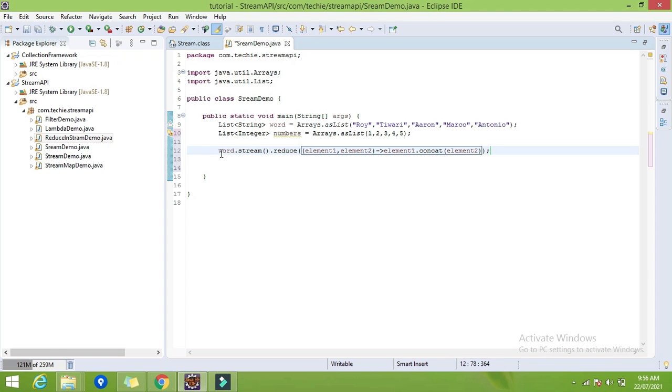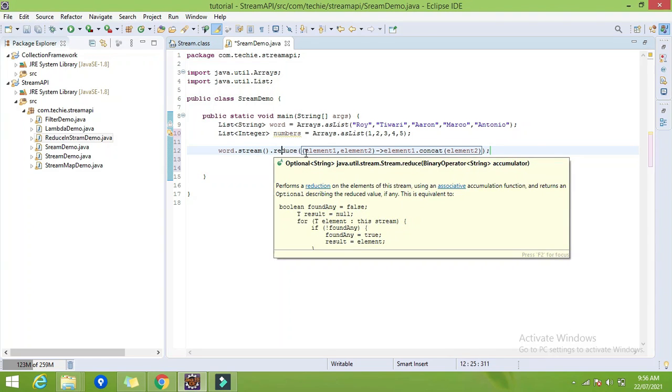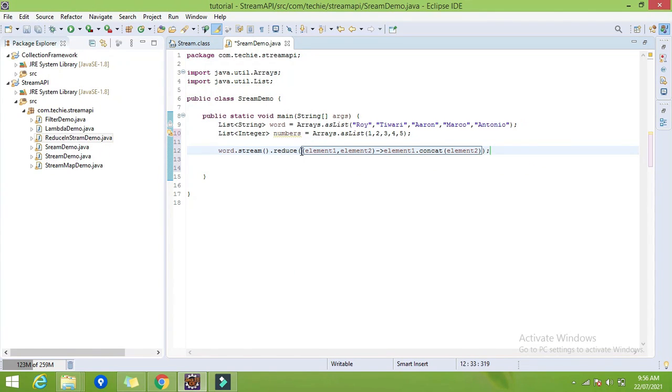So that's it. So it will return. First I will explain how it works. In the reduce function, we have one function as a parameter. This function is a binary function, so that's why it takes two arguments. We have specified element 1 and element 2.